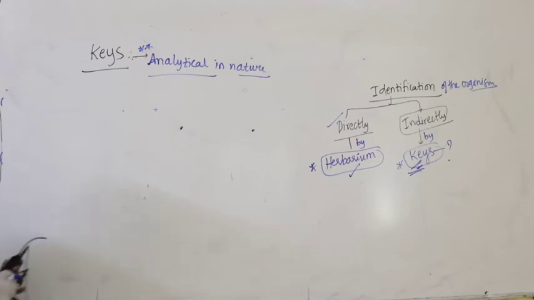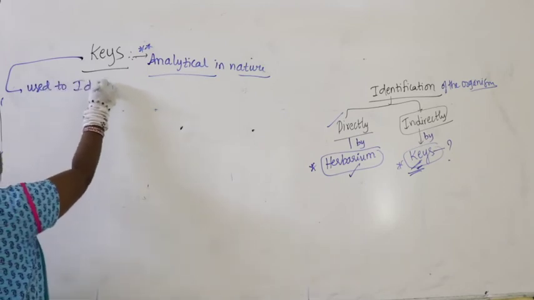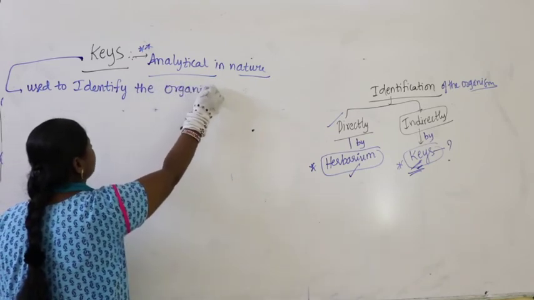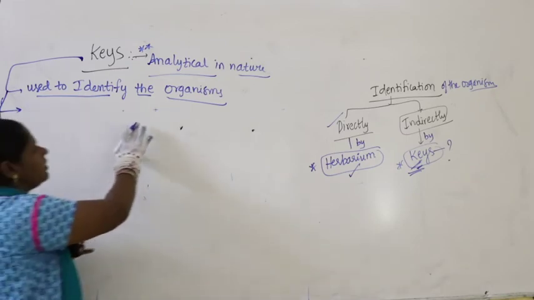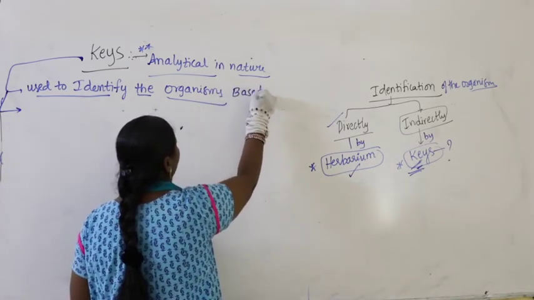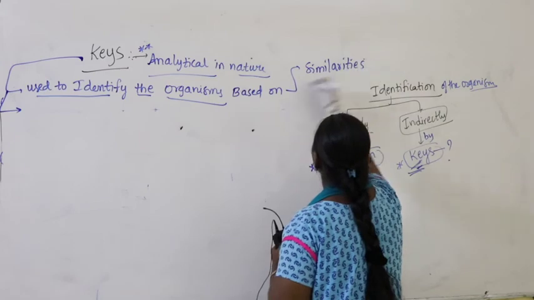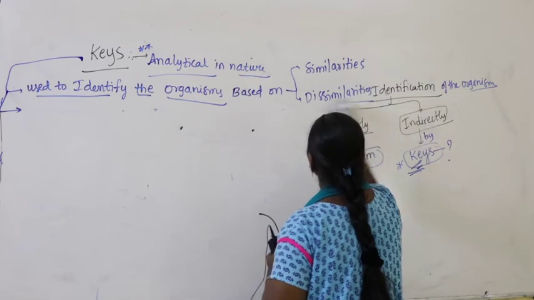So what are these keys? Now let us study about them. Keys are used to identify the organisms, maybe the plants or maybe the animals. Keys mainly speak about identifying the organisms. Better you continue writing here: based on similarities as well as dissimilarities.